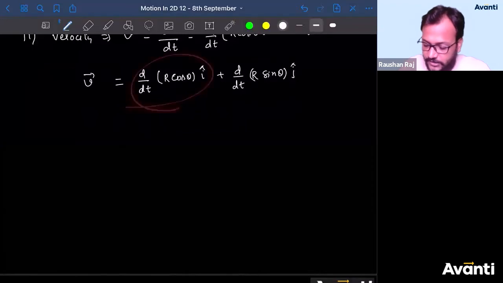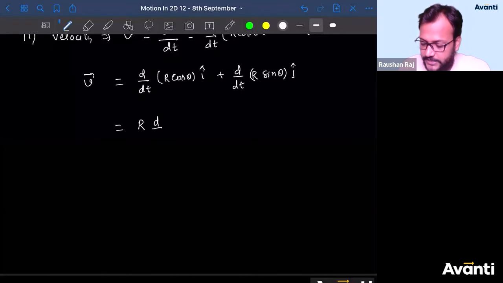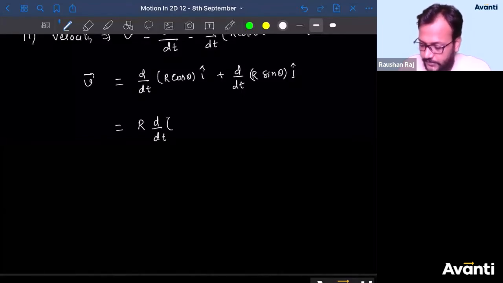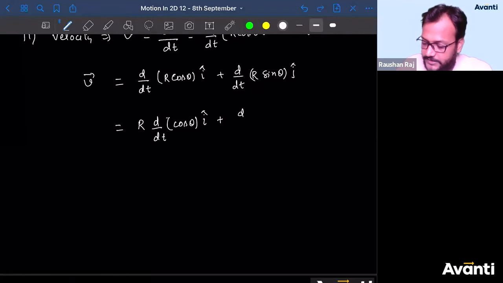Can I say R is constant? I can take it out. And then I need to differentiate d by dt of cos theta i cap. I cap is direction, you can't differentiate that. Plus, I can again take R out. Then I need to differentiate d by dt of sin theta into j cap.